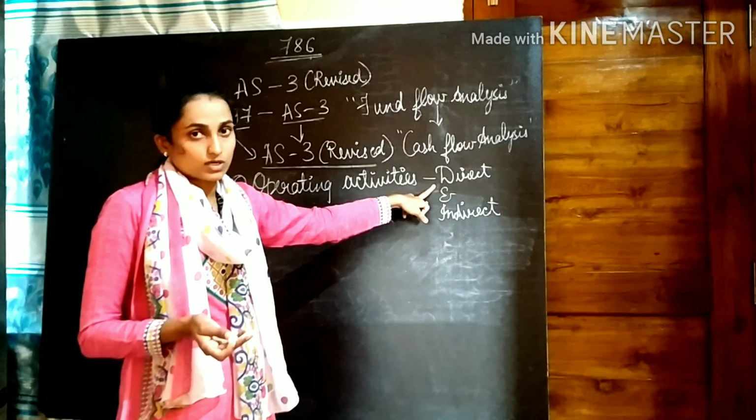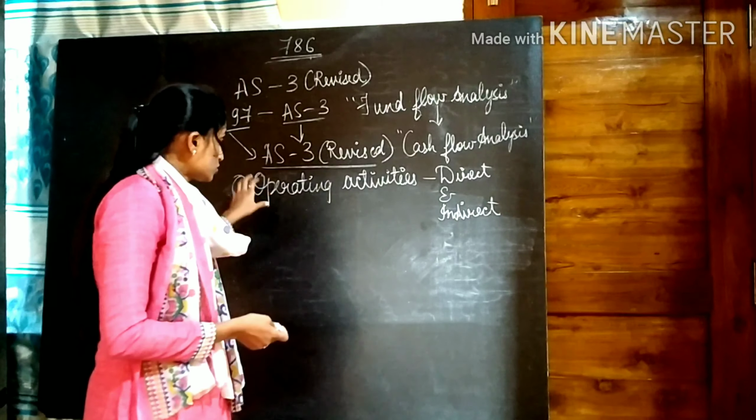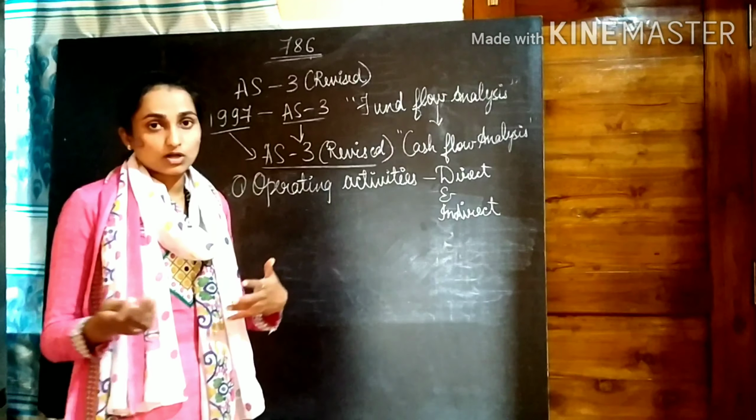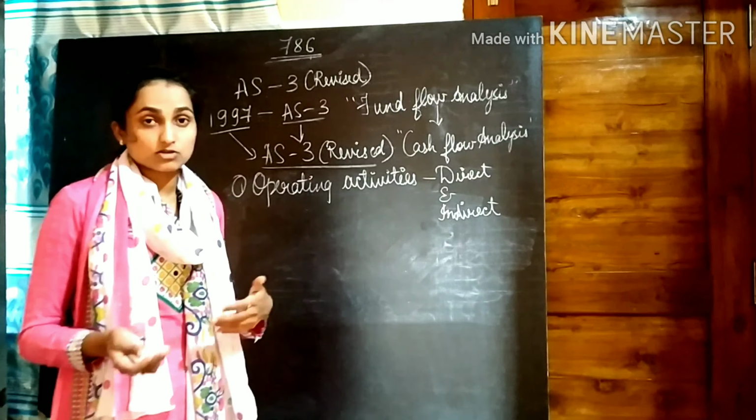Operating activities means whatever operations are undertaken by the business; the profits or cash the company earns from those activities, we show in cash from operating activities. So net profit, minus non-cash incomes, plus non-cash expenses, then the increase or decrease in current assets and liabilities should be recorded here. You will get cash from operating activities. It is just like cash from operations in the traditional method.